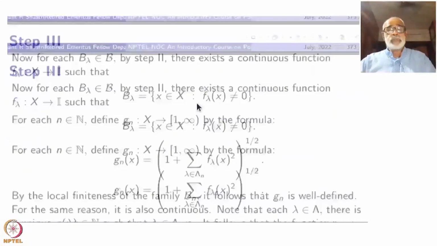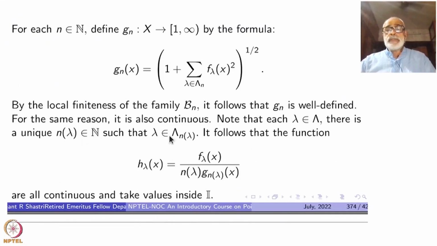So each lambda belongs to a unique n lambda. Okay, so when lambda is in lambda n lambda, I can take h lambda of x to be f lambda of x divided by G n lambda of x.